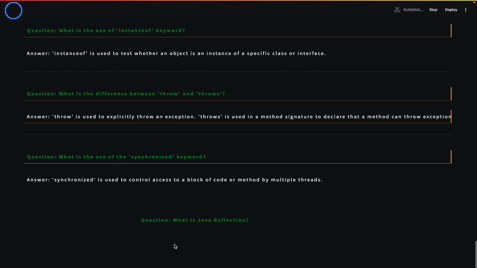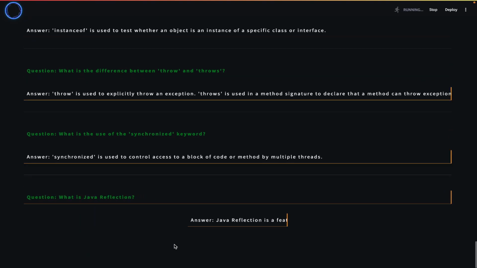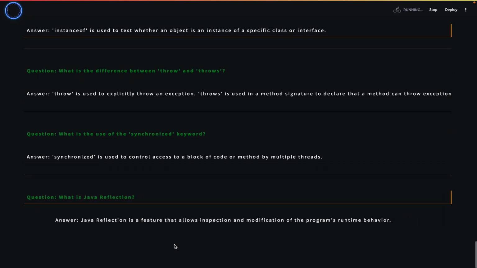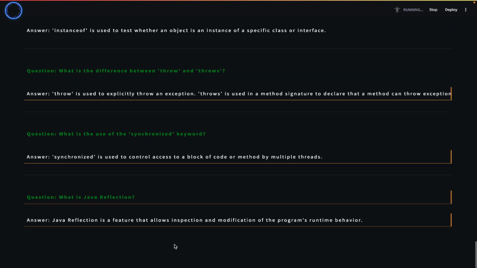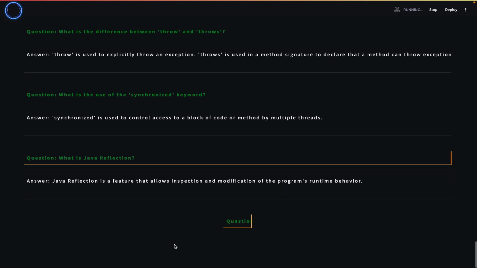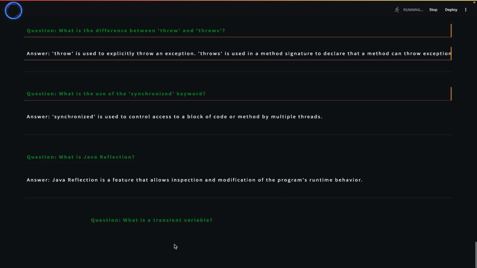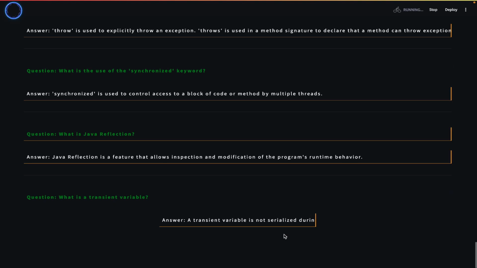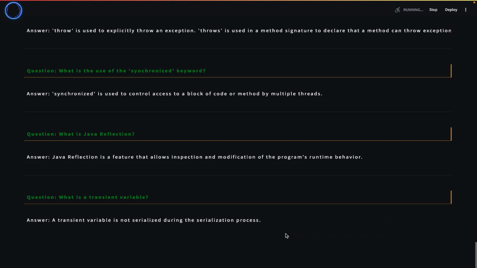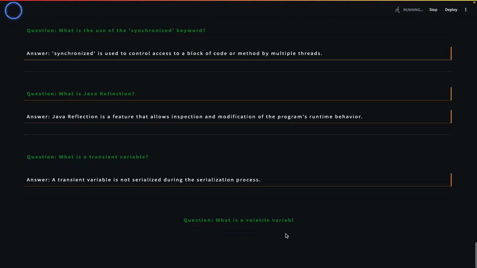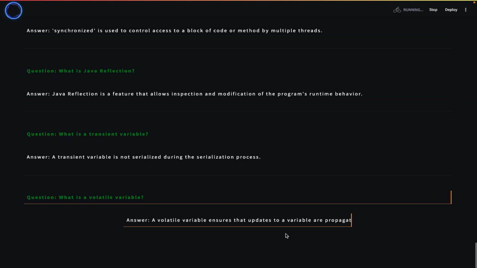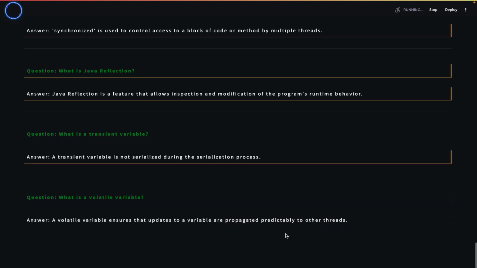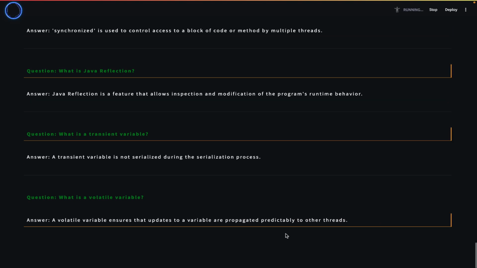What is Java reflection? Java reflection is a feature that allows inspection and modification of the program's runtime behavior. What is a transient variable? A transient variable is not serialized during the serialization process. What is a volatile variable? A volatile variable ensures that updates to a variable are propagated predictably to other threads.